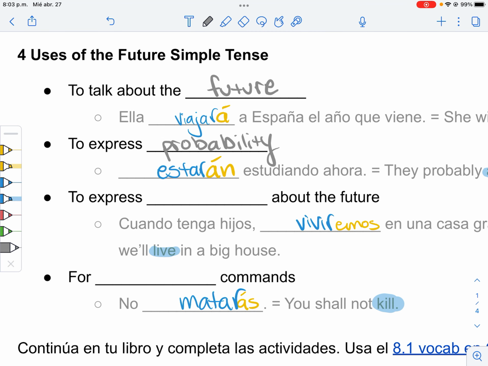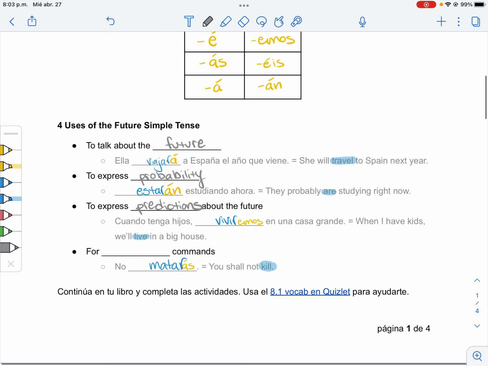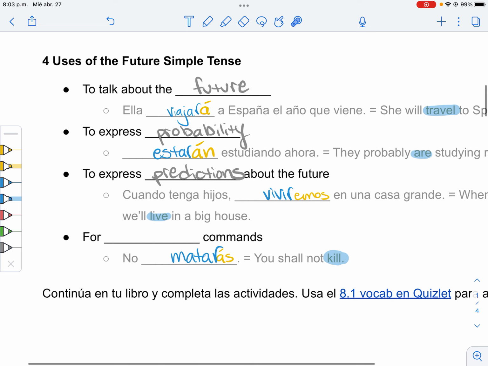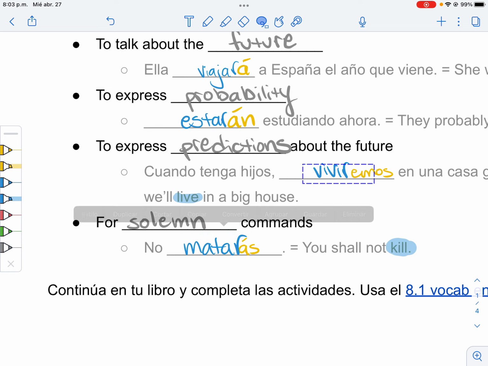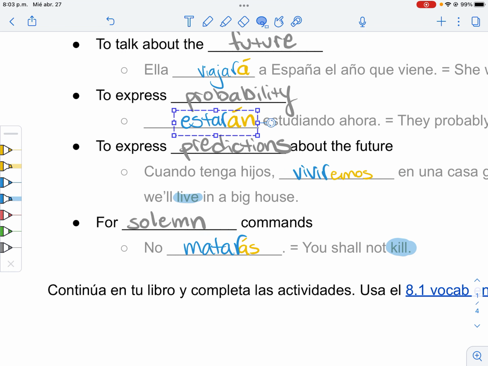We use the future to talk about predictions, which is kind of like probability, right? It's just to say what's going to happen in the future. So viviremos en una casa grande. We will live in a big house eventually. That's my prediction. That's not true, I actually don't believe that, but whatever. And then finally, we use them for solemn commands, for serious commands. Like, you shall not kill, which is, shall is like will. You will not kill. This is no matarás. So these are very similar to things we do in English that you probably just haven't realized. And then we're like, oh yeah, we do that.